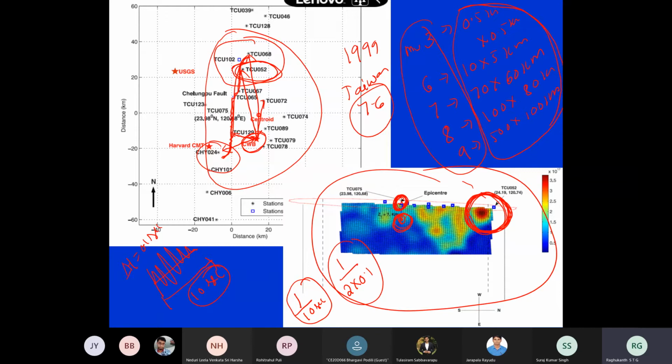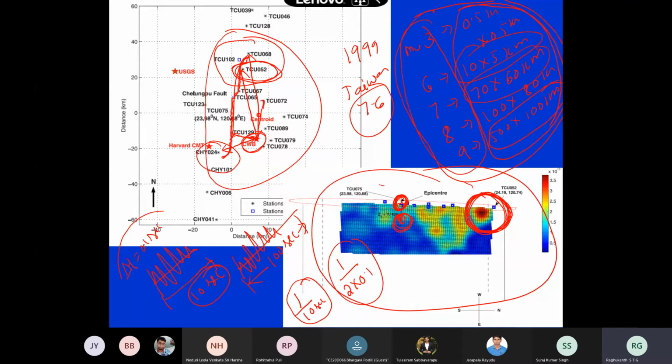Now the same concept you can use here. Suppose I have a duration of 100 seconds, then what is the lowest frequency present in the signal? 1 by 100. So what does it tell you? As the duration is increasing, more low frequencies are entering your time history. The same concept applies here also. So for magnitude 9, what is the rupture size? 500 by 100. For magnitude 6, 10 by 5, and 70 by 60.